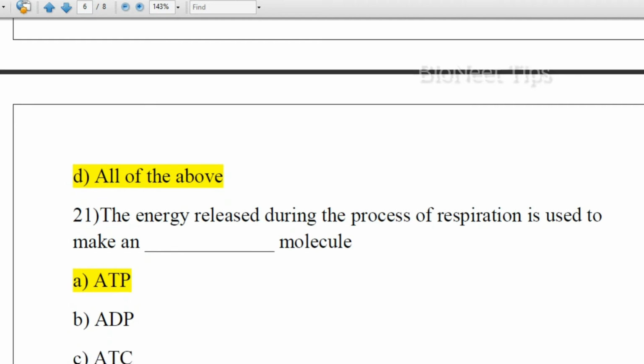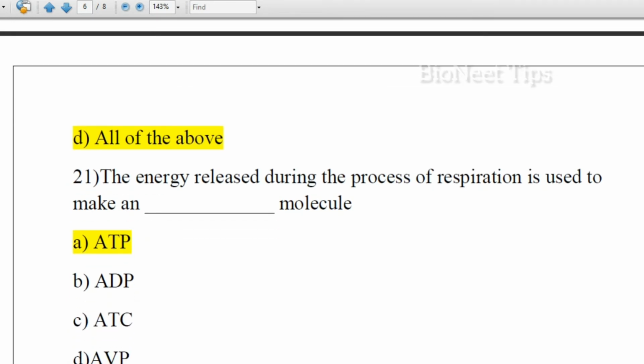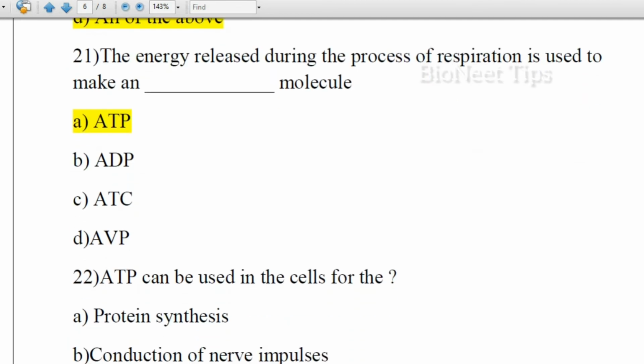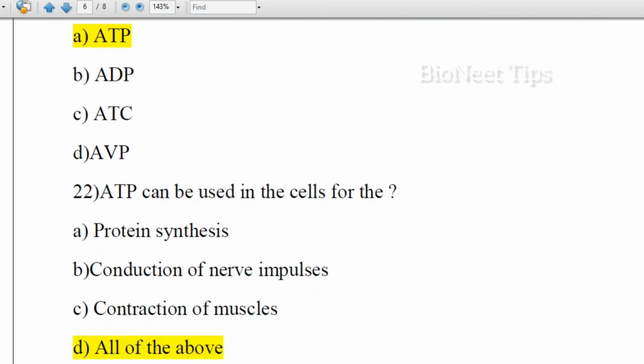The energy released during the process of respiration is used to make a dash molecule: ATP, ADP, ATC, AVP. So the correct answer is ATP, adenosine triphosphate molecule. These are the energy currencies which are produced in the powerhouse of the cell, that is the mitochondria.